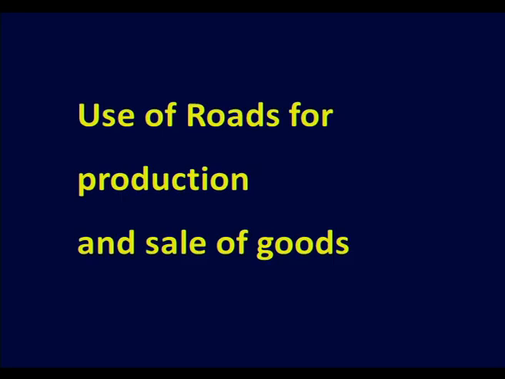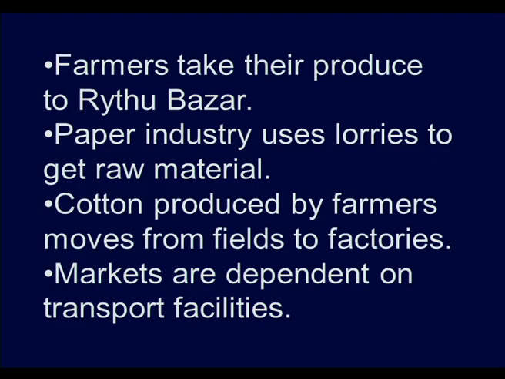Now, let us see the use of roads for the production and sale of goods. From the villages, especially in rural areas where people are living, farmers take their produce to the Raitu bazaars. We see every day people carry baskets of various types of vegetables. They take them to the Raitu bazaars in autos or small vehicles that are available. Like this, it is helping the farmers.